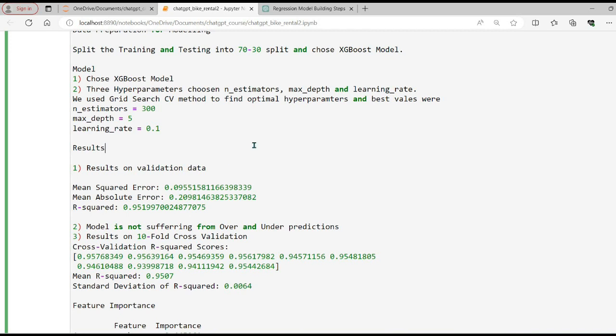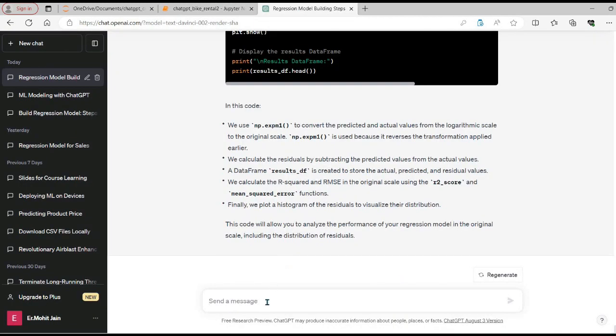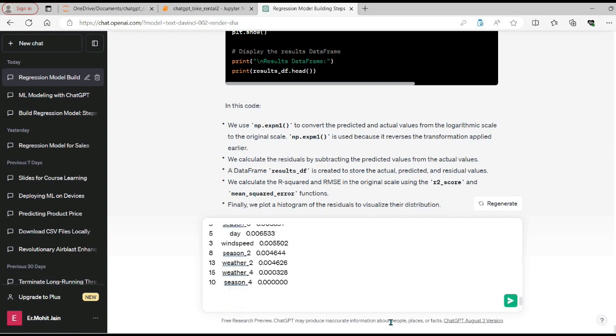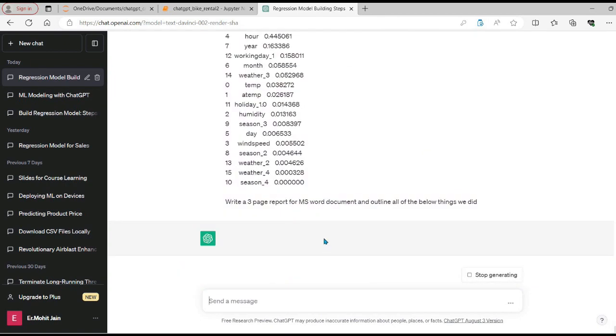So let's copy this part and go to ChatGPT, paste it here, and tell ChatGPT: write a 3-page report for an MS Word document and outline all of the below things we did. Let's see what it comes up with.